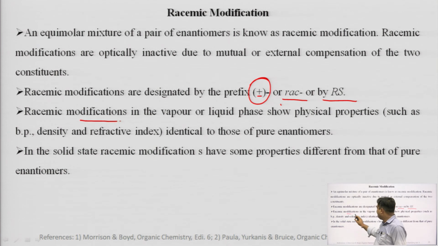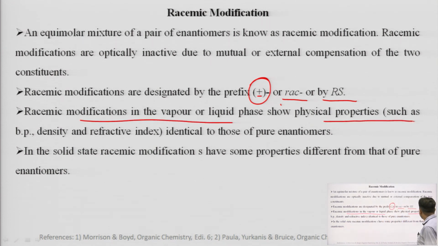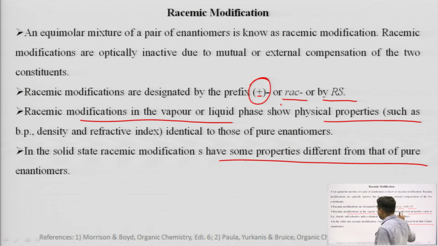RAC or plus-minus; designated by the prefix plus-minus or RAC, or by RS. Okay. Racemic modification in the vapor or liquid phase has physical properties such as density and refractive index identical to those of the pure enantiomers. Okay. In the solid state, this is the important point, racemic modification has some properties different from that of the pure enantiomer.